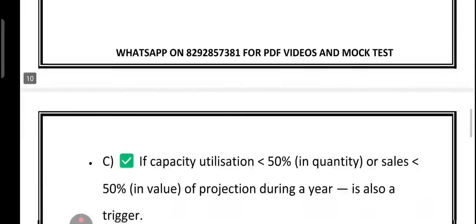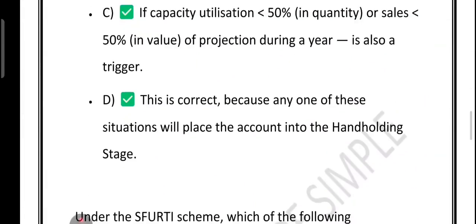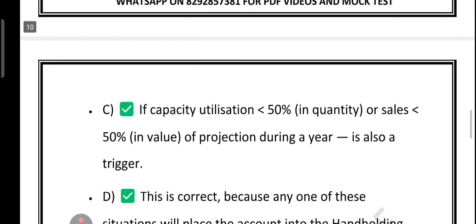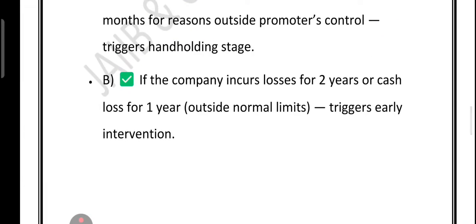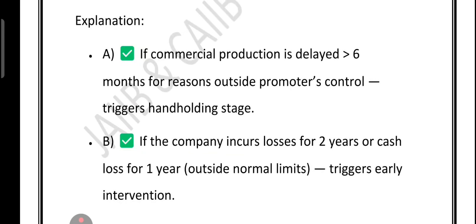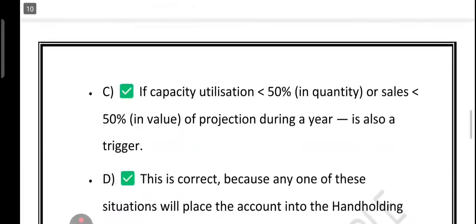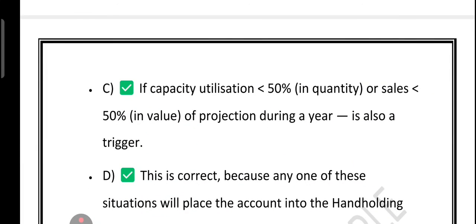So let's quickly recap what we have covered. What is the meaning of the hand-holding stage? The hand-holding stage means the bank's early support system for micro and small enterprises. What are the triggers? The first trigger is if the delay in production start is larger than 6 months, which is beyond the promoter's control. The second trigger is losses for 2 years in a row or cash loss in 1 year beyond limit. The third trigger is capacity use or sale less than 50% of the projection. Any one of these is enough to start the intervention.